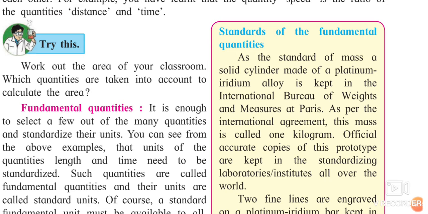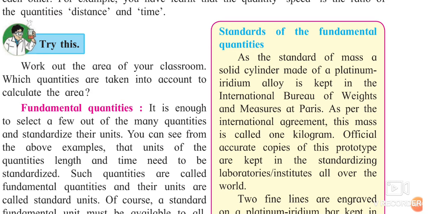For example, gold also. If you see, gold is not completely used for making ornaments, because gold is a soft metal, it can break easily. That's why copper is added to the gold for making ornaments. So that is what is meant by alloy. Yes, there is one standard mass of a solid cylinder which is made from platinum and iridium, which is kept in the International Bureau of Weights and Measures at Paris. It is one institution over there. This alloy cylinder, which is in cylindrical shape, has been kept there.